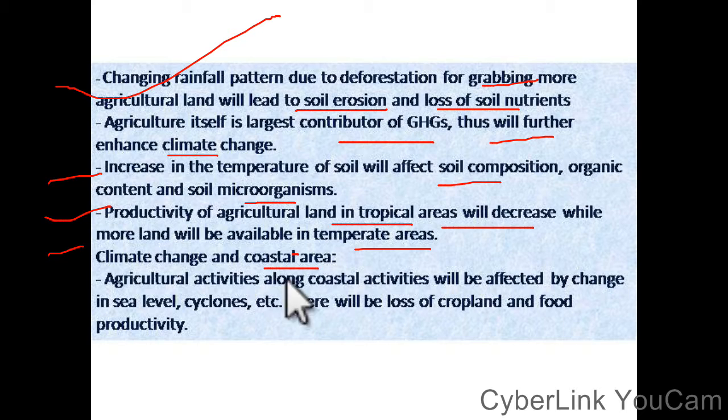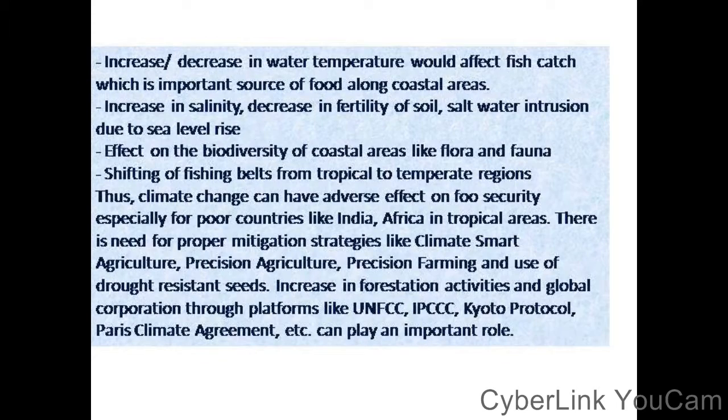Climate change and coastal area. Agricultural activities along coastal areas will be affected by change in sea level, change or loss of cropland and food productivity. Here the productivity of agricultural land in tropical areas will decrease. Increase and decrease in water temperature will affect fish catch, which is an important source of food along the coastal area.